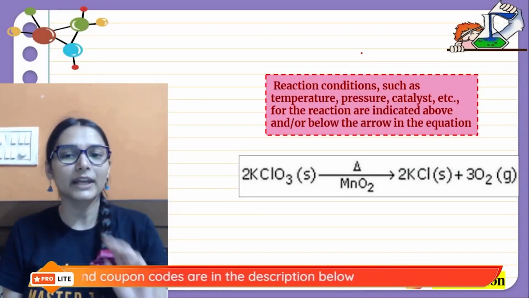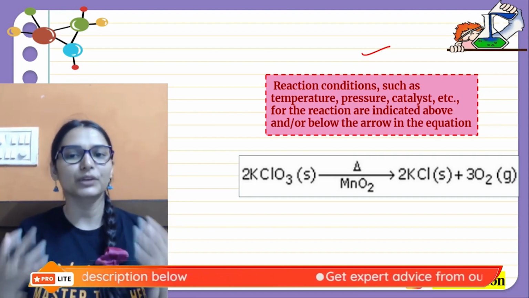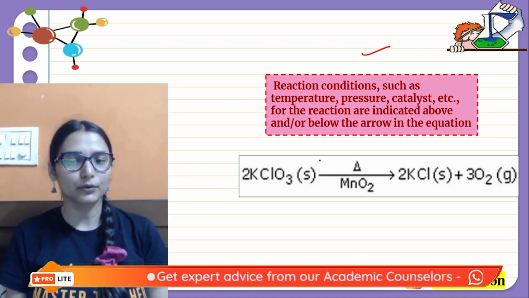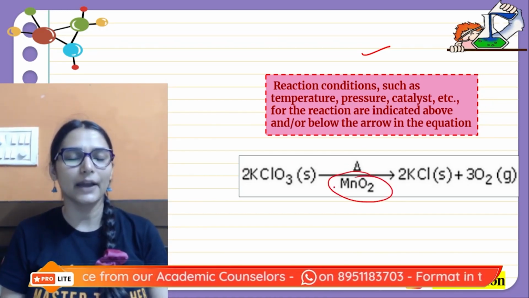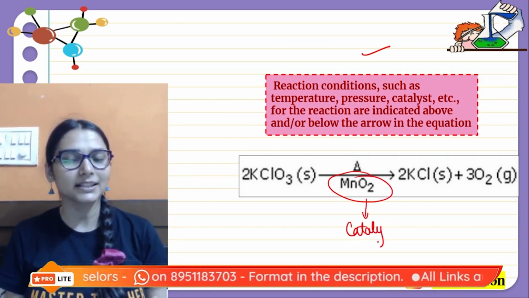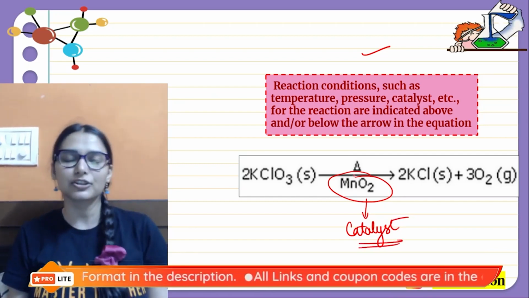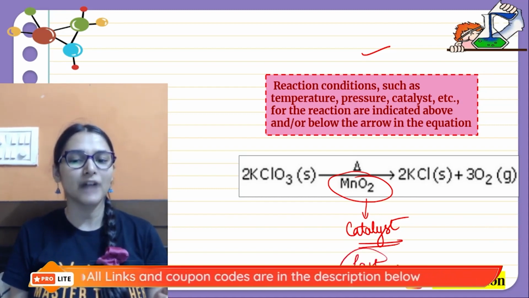Another way of making the reaction more informative is by mentioning the temperature, pressure and catalyst etc. For example, look, this reaction is taking place in the presence of manganese dioxide, so you are representing it as a catalyst. In the presence of MnO2, the reaction speed is going to increase, so it would take place much faster.